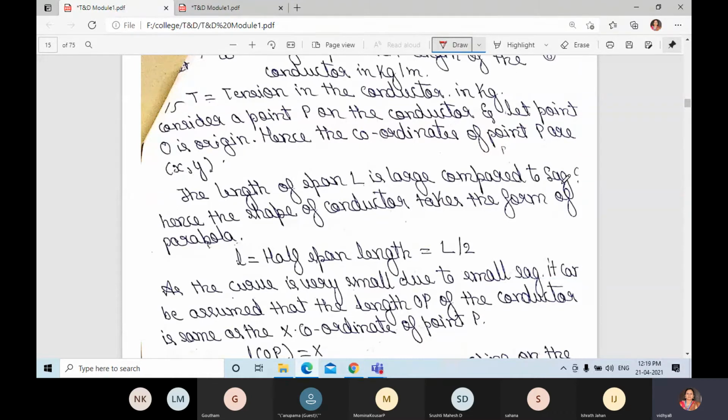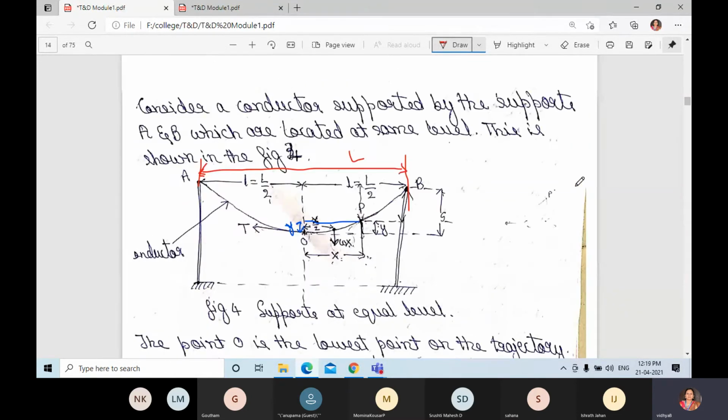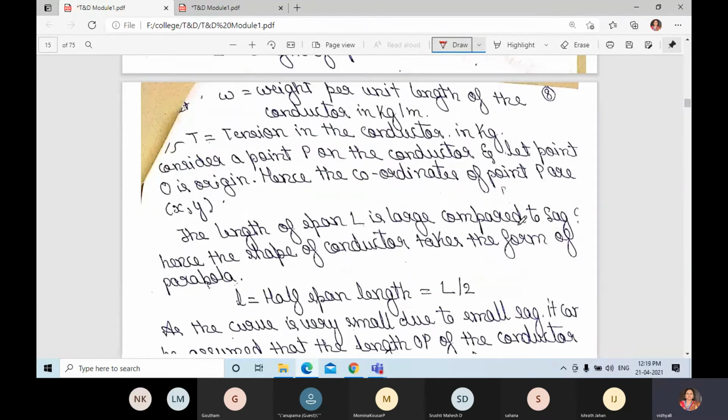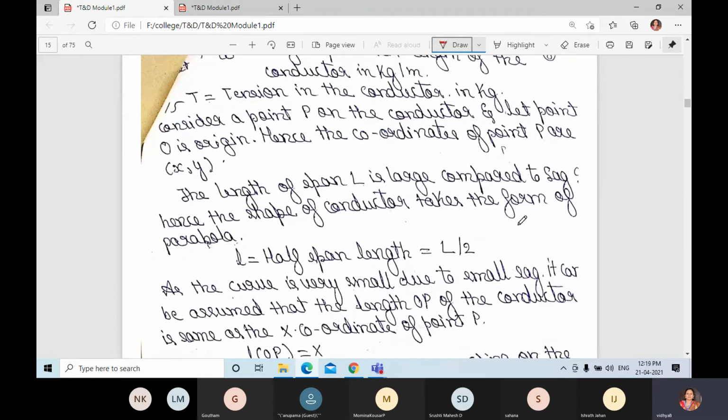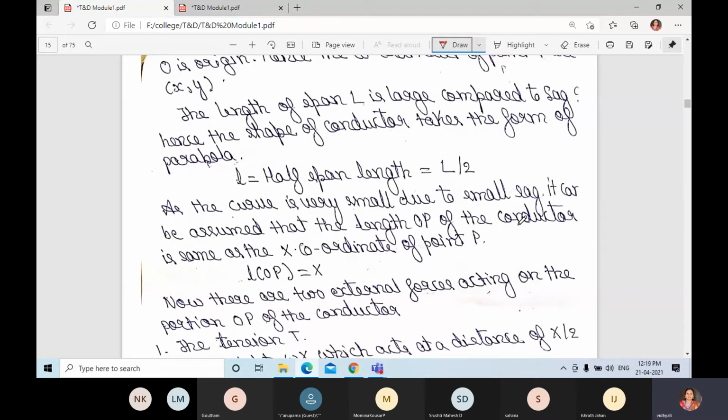Next, the length of span L is large compared to the sag. You can observe in the figure that the sag is small when compared with the span, so the shape will be a parabola. The curve is very small because the span L is large compared to the sag, hence the shape of the conductor takes the form of a parabola, with L equal to capital L divided by 2 as the span length.